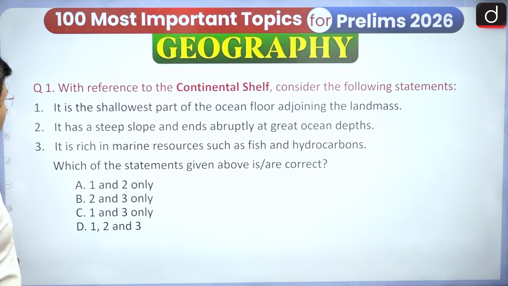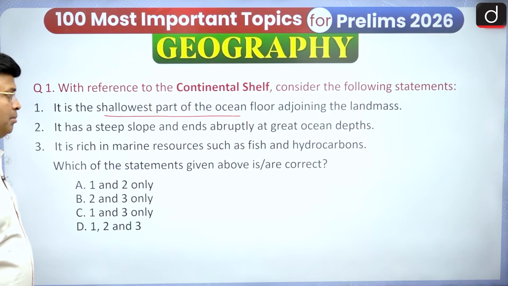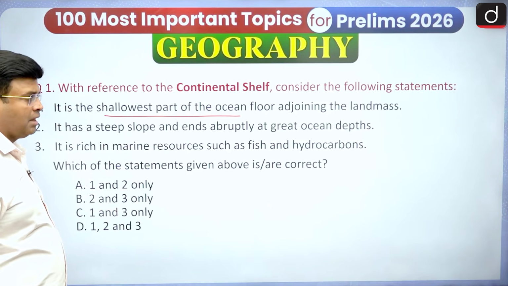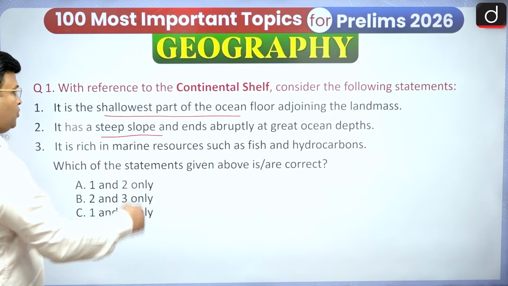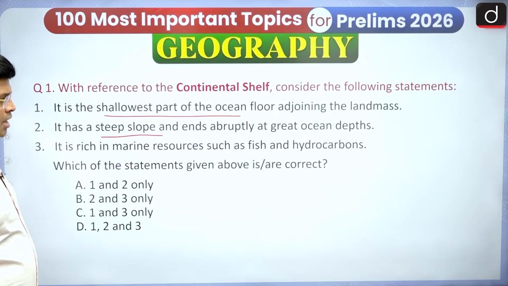So the question here, with reference to the continental shelf, consider the following statements. One, it is the shallowest part of the ocean floor adjoining the landmass. You have to find out whether it is right or wrong. Two, it has a steep slope and ends abruptly at a greater ocean depth. You have to find out whether it is right or wrong. Three, it is rich in marine resources such as fish and hydrocarbons.